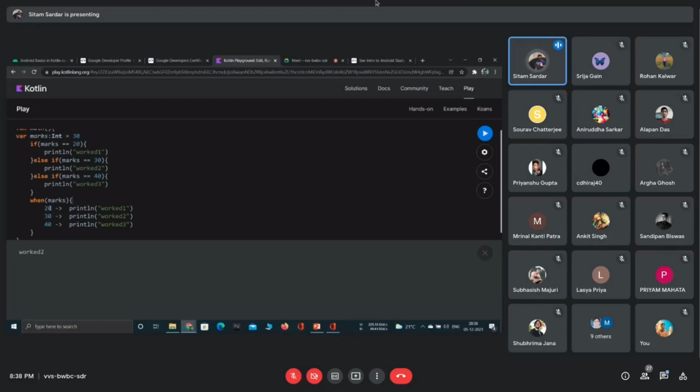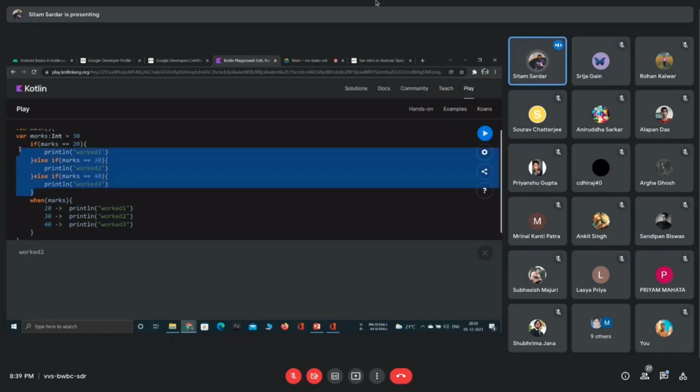What it actually does is that it takes the marks and checks, is it equal to 20? If it is 20, then it will print that. If marks is 30, then it will print that. If marks is 40, then it will print that. Okay. So if I comment it out and run the code, yes, it has actually worked the same.